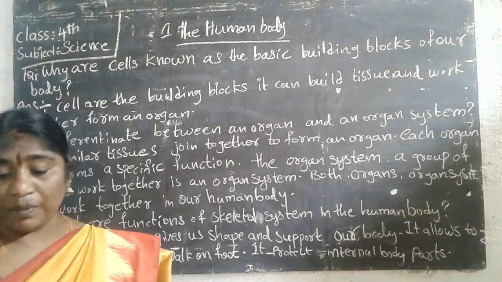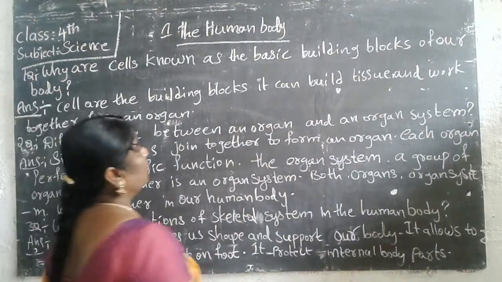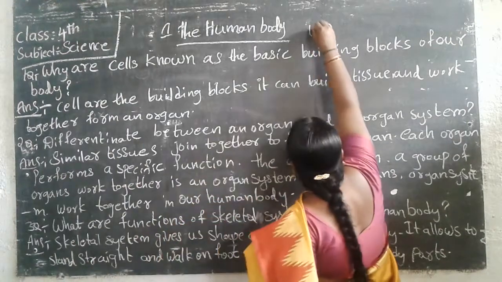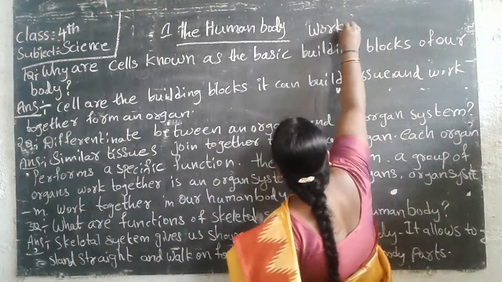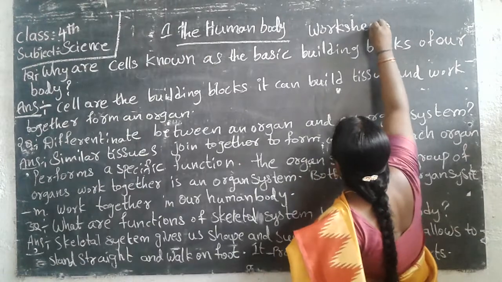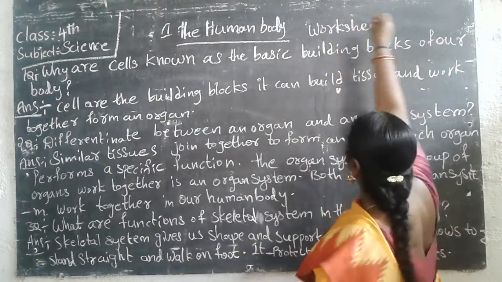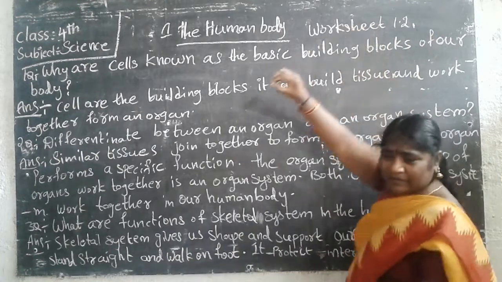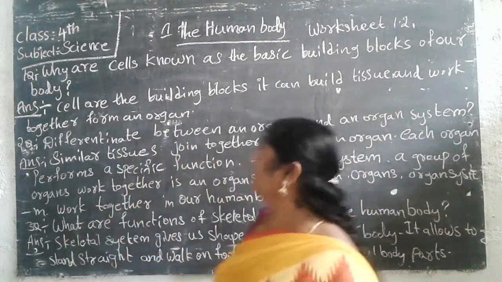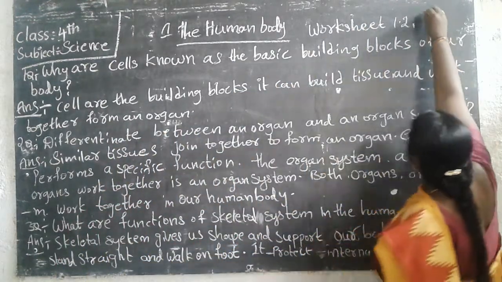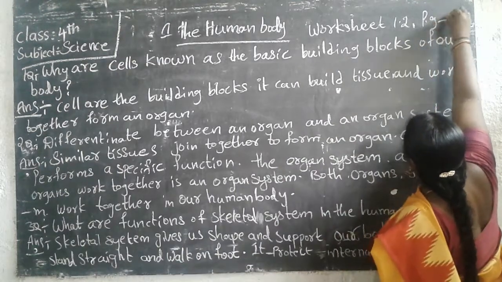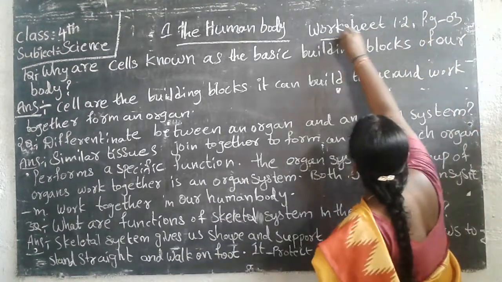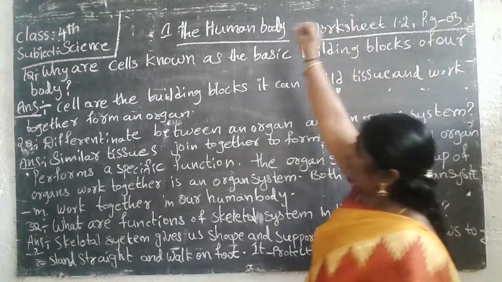This is the application book, page number 1.2, worksheet page number 3. Application book.